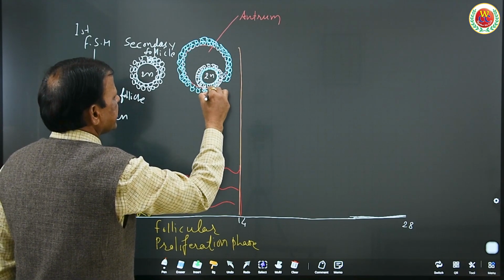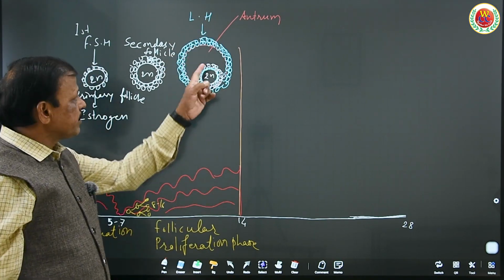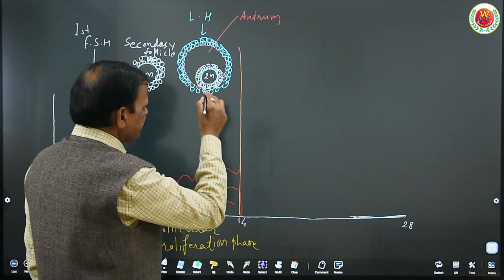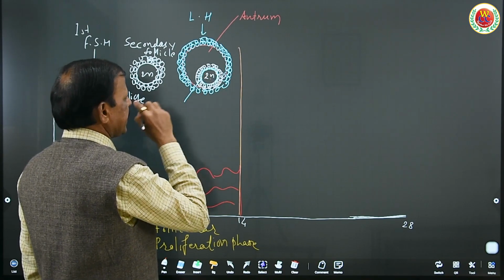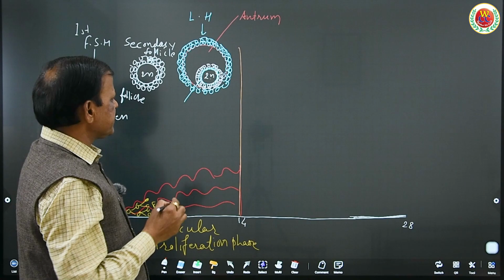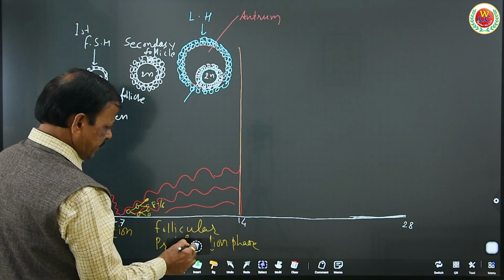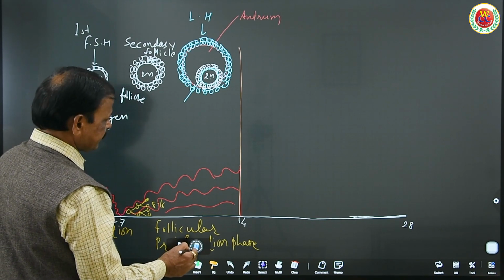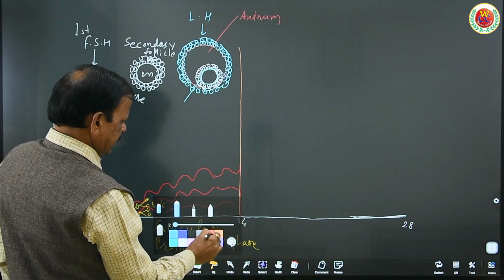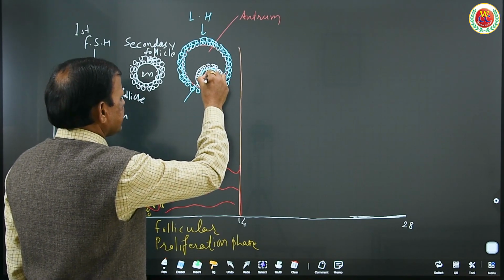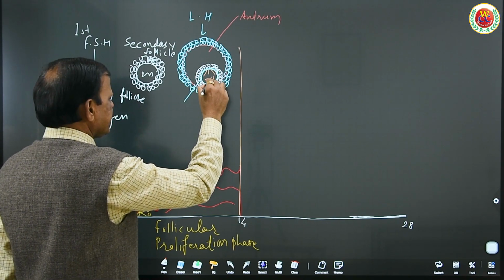Now it is ready to break and release the ovum under the influence of luteinizing hormone. The ovum is arrested in metaphase stage. Before that, the first polar body is produced and the secondary oocyte arrested in metaphase stage is ready to be released. To show it the correct way, the first meiotic division is completed, and here this is the secondary oocyte arrested in metaphase stage and the first polar body is released.